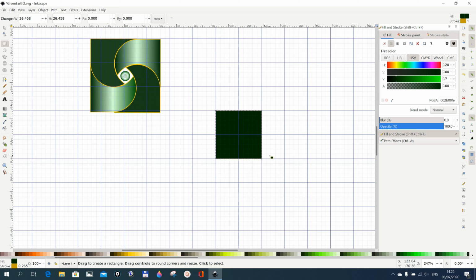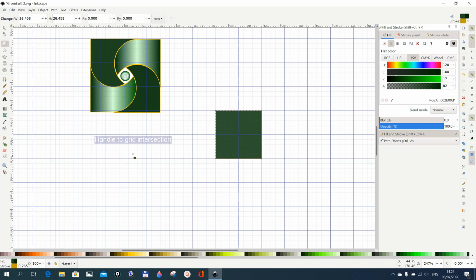Now the color that I'm using here is this color here. So you can color this already with this color. I would reduce the opacity a bit, to maybe 80 or 85 or 90. It's not important, but reduce the opacity a bit so that it really looks green, you understand. So I will put it to 82 for now.